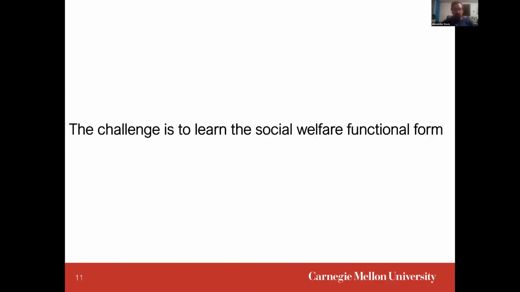And so our hypothesis is that if we can learn a social welfare functional form that falls within this class of homogeneous degree 1 functions, we can potentially allow for people to define the social welfare function that best fits their group preferences and potentially improve compromise.